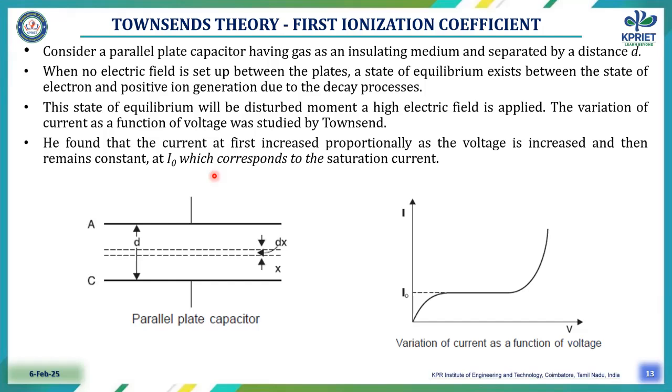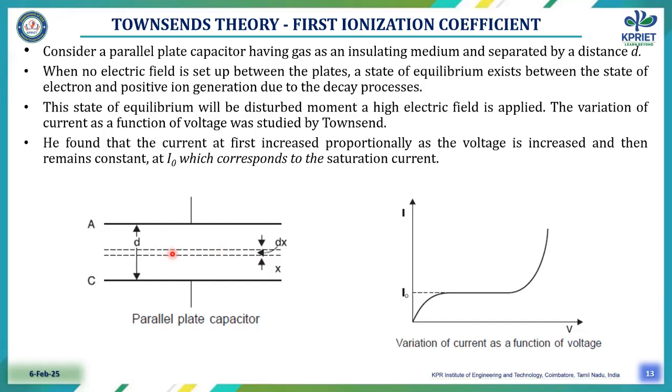First we are going to see how the breakdown mechanism takes place, which is described by the Townsend theory. We are going to see the Townsend theory, the Townsend first ionization coefficient. First we take for consideration a parallel plate capacitor having a gas as an insulating medium, separated by a distance d. When no electric field is set up between the plates, a state of equilibrium exists between the electron and positive ion generation and the decay process. This state of equilibrium will be disturbed the moment a high electric field is applied.